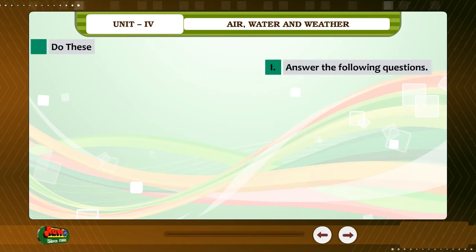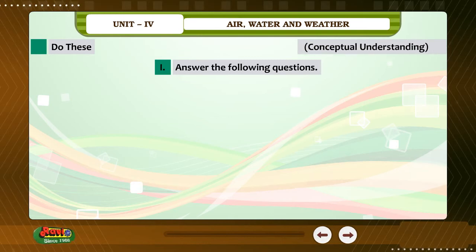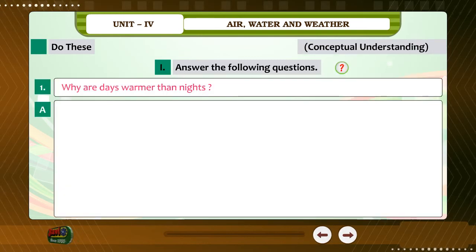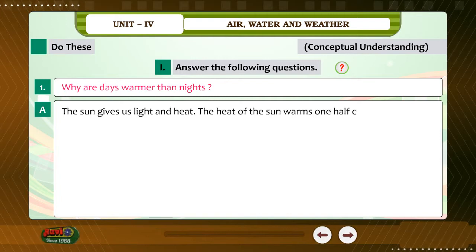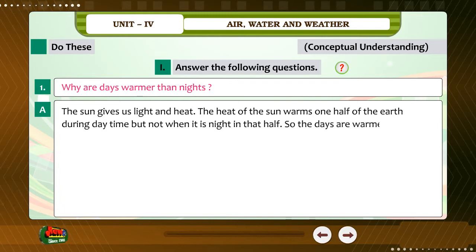Do these. 1. Answer the following questions. Conceptual understanding. 1. Why are days warmer than nights? Answer. The sun gives us light and heat. The heat of the sun warms one half of the earth during daytime but not when it is night in that half. So the days are warmer than nights.